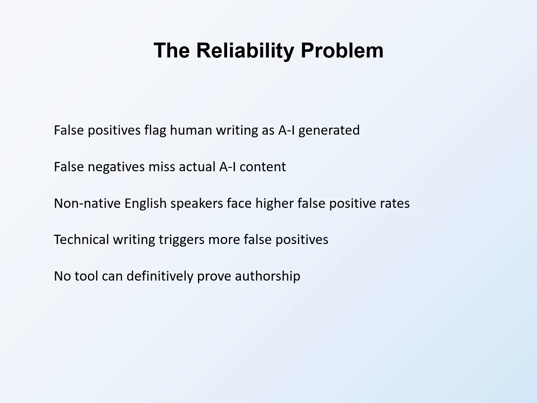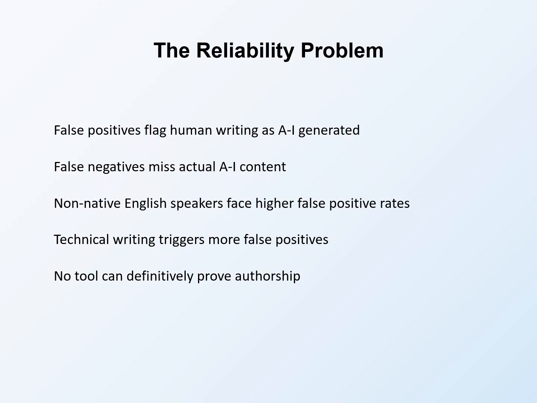AI detection tools face significant reliability problems that limit their practical utility. False positives occur when detection tools incorrectly flag human-written content as AI-generated. This happens frequently, particularly with certain types of content and writing styles. False positives can damage professional relationships and create unfair accusations. False negatives occur when detection tools fail to identify actual AI-generated content. Sophisticated AI output or content that has been edited by humans often evades detection. This limits the tools' ability to catch intentional misuse.